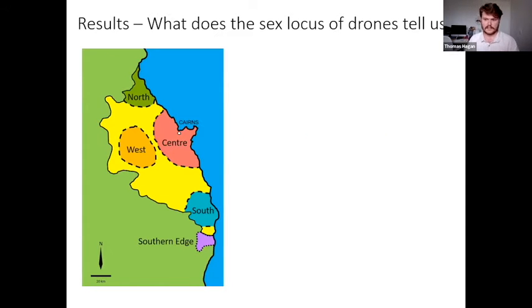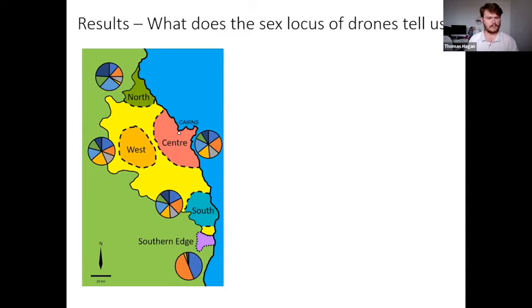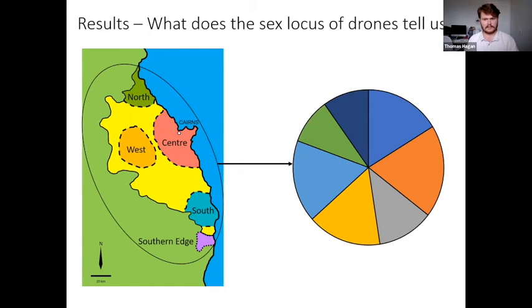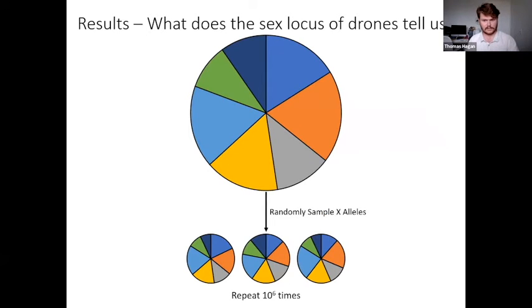Well, we looked to see if subregions had significantly different diversity than the total population at the sex locus, and to do so, we used a modified bootstrapping method. So for this bootstrapping method, we first calculated haplotype diversity, which is the haploid analog of heterozygosity, and we calculated that for the sex locus of each subpopulation. The pie charts featured here represent the frequency of sex alleles in each subpopulation. Second, we found the frequency of each sex allele for the entire population, and from that distribution, we randomly sampled the same number of alleles in each subpopulation from the total population distribution, each time calculating haplotype diversity.